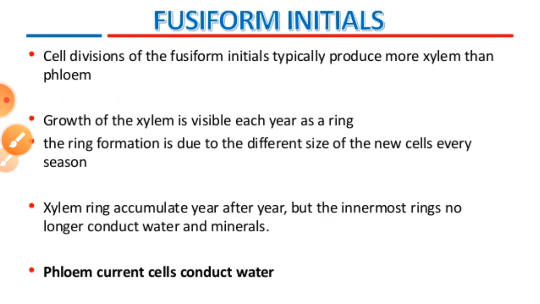After that, we have to know that the fusiform initials are helpful for this type of division. The growth of xylem is visible each year, which helps in making a cambium ring. With the help of these cambium rings, we are able to understand the age of any plant.